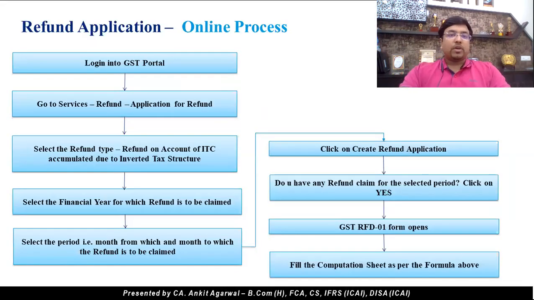Now let's study the online process of application. First, we need to log into the GST portal, go to services, refund, application for refund. Then select the refund type, click on refund on account of ITC accumulated due to inverted tax structure. Click on the financial year for which the refund is to be claimed. Select the period, that is the month from and the month to which the refund is to be claimed. Click on create refund application. A question will pop up: do you have any refund claim for the selected period? Click on yes. The GST RFD 01 form will open.